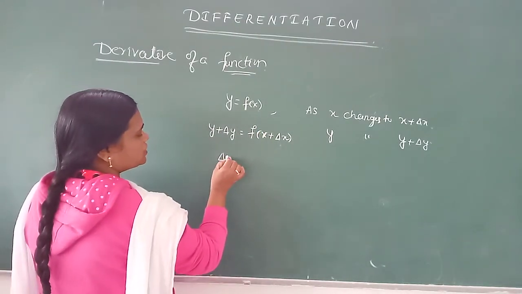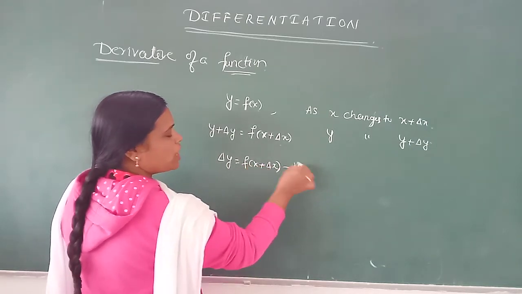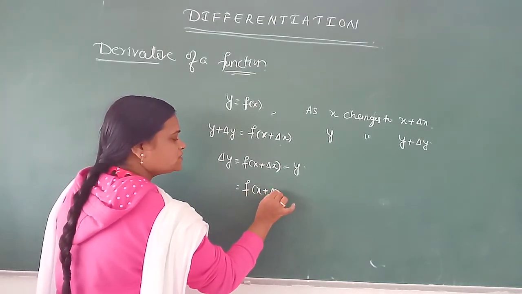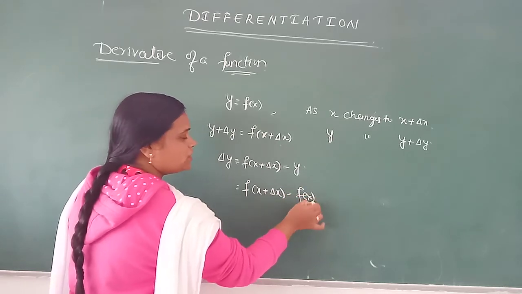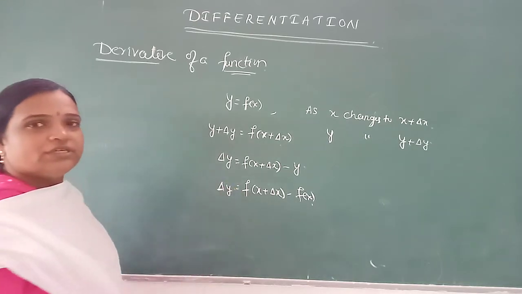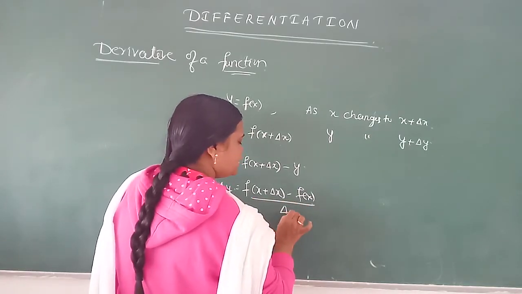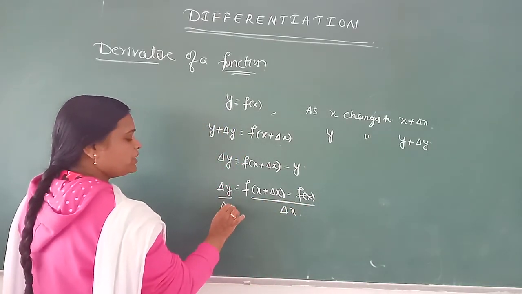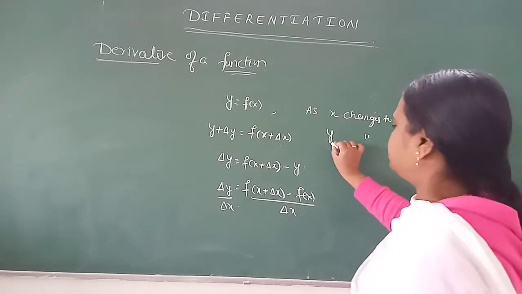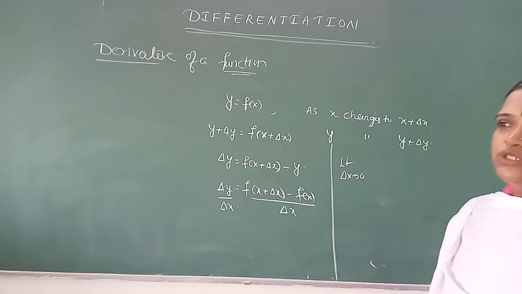Then delta y is f of x plus delta x minus y, or f of x plus delta x minus y, and y represents what? f of x. This is nothing but delta y. But everything depends upon x. Therefore, divide both sides by delta x. Next step, we take the limit, limit delta x tends to 0.